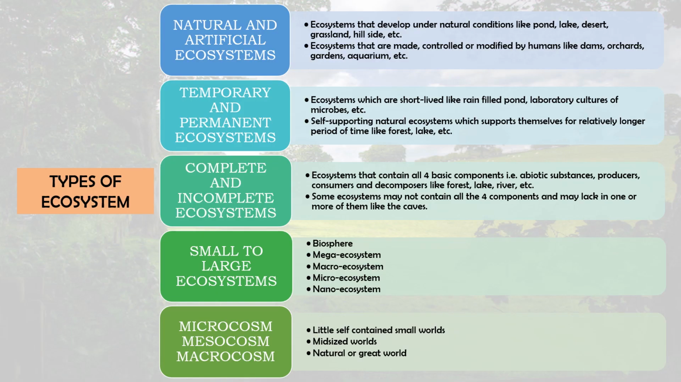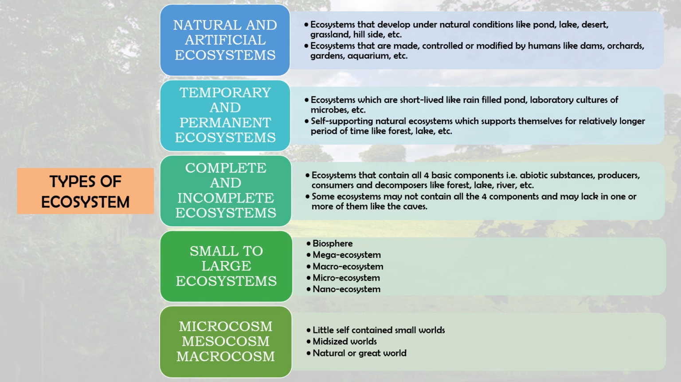Today we are going to briefly discuss the types of ecosystems. There is a great diversity in the types of actual ecosystems. Depending upon their nature, size, and components, ecosystems can be distinguished into small and large, complete and incomplete, or temporary or permanent ecosystems. We are going to discuss them one by one.